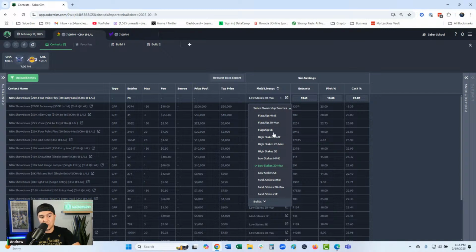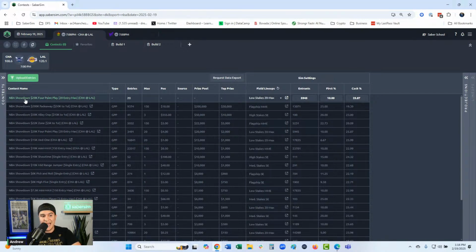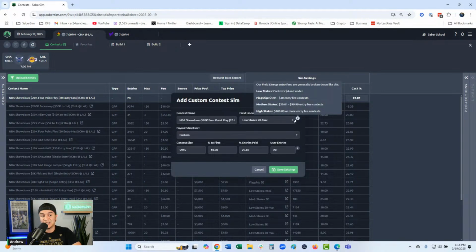Like, hey, what is the correct field lineup source based on the entry fee plus the prize pool? That's an added thing that we don't really take into account. The field lineups here are set simply based on dollar value, and you can right click on any contest, click add custom contest sim, and then see that pop up.